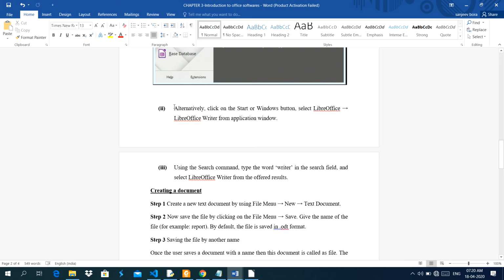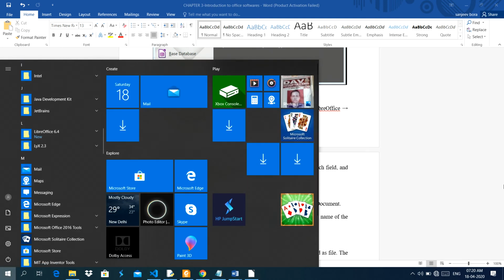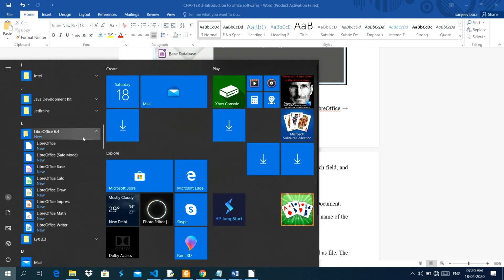Now you can start alternatively. Click on the Start Windows button, select LibreOffice Writer from the application window. You can start in this way. Just double click here. Now see this one, it is showing the shortcut icon here.